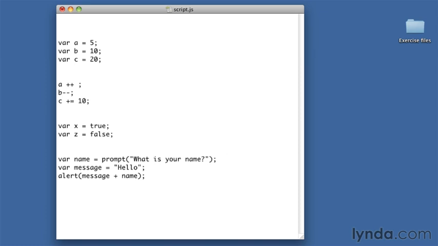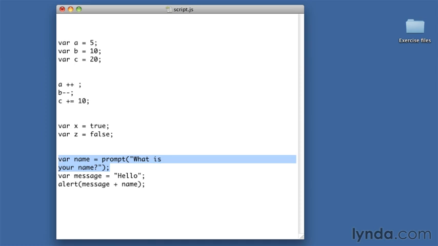So when you're creating string literals, they will be regarded as significant. Now, one question might be, what if you want a line break inside a string? Well, for example, here, I might want to break the line between "what is" and "your name." Now, it's an easy thing to think, well, I'll just split that onto another line because after all, we're ending the entire statement with a semicolon, so does this work? Well, no, it doesn't. You're not allowed to do it this way. JavaScript will get very confused about what's going on.